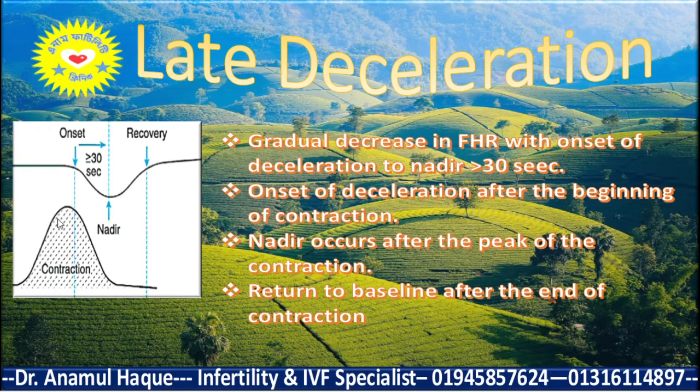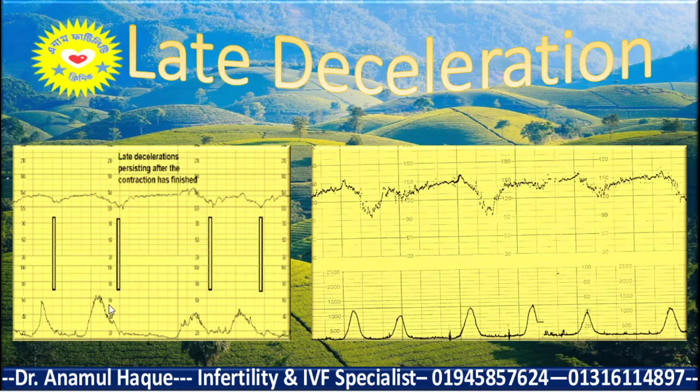So after the uterine contraction starts, and when the uterine contraction passes off, it returns to baseline. This is called late deceleration. Here you see the uterine contraction, where there is a peak of the uterine contraction, then starts the deceleration, the decrease of the fetal heart rate. When the uterine contraction passes off, then it returns to the baseline. So this is the late deceleration.